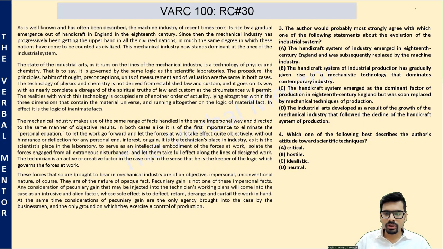Question 3. Author would probably most strongly agree with which of the following statements about the evolution of industrial system. Okay. He talks about the evolution of industrial system only in the first paragraph, where he says the machine industry of recent times took its rise by a gradual emergence out of the handicraft in England in the 18th century. Okay, so we have to stay with this idea.